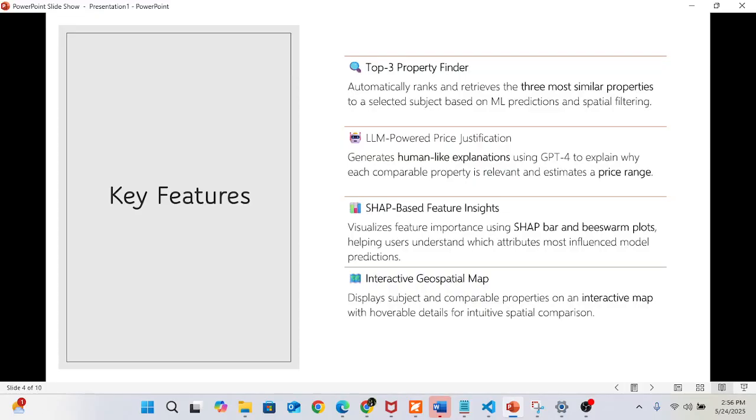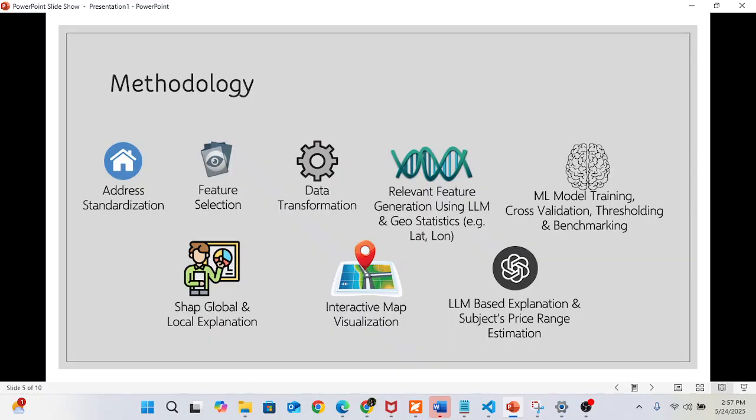It also includes SHAP-based global and local explanation using the beeswarm plot, bar chart, and the waterfall plot. I also integrated an interactive geospatial map where I can plot the properties, including the subject property and the comparable properties, and after clicking on one it will show me the details of the property.